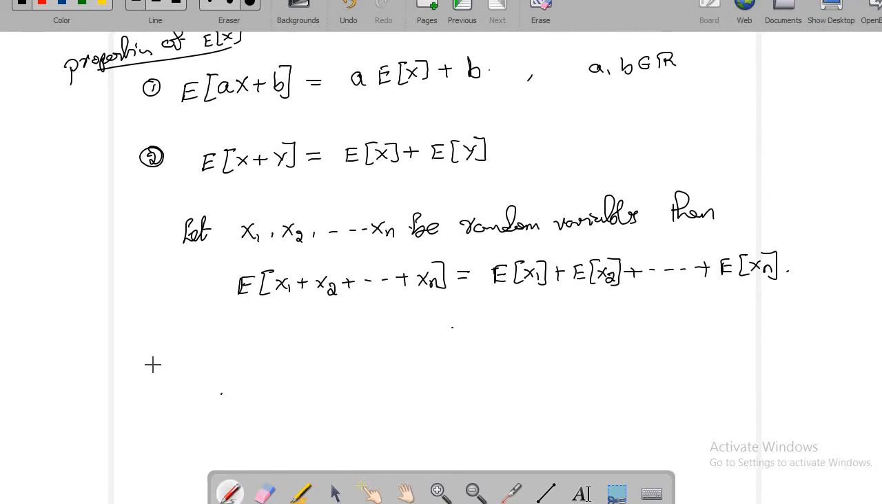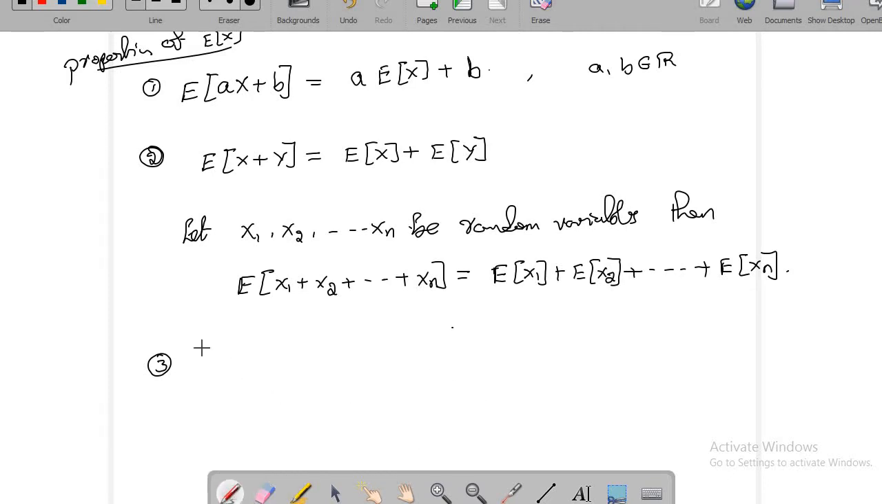And one more important property, expected value of x into y. So this is about expected value of x into y. Now the question is, can I say that this will be equal to expected value of x and expected value of y? Is it true always? The answer is no. It is not true always. It is true for a specific case only. When you know that x and y are independent, then only this result is true. But if x and y are dependent, they may not be equal.